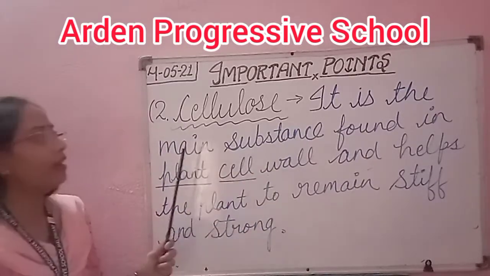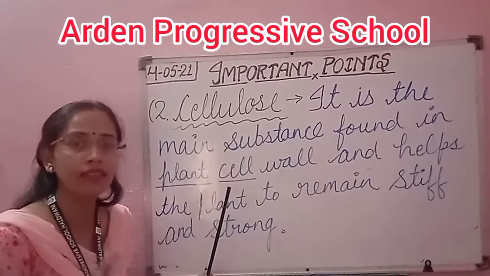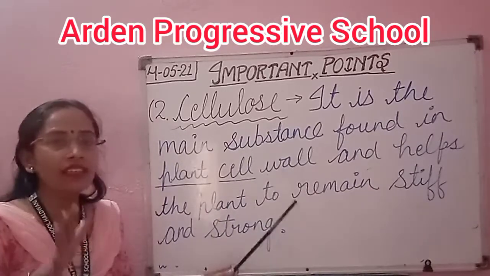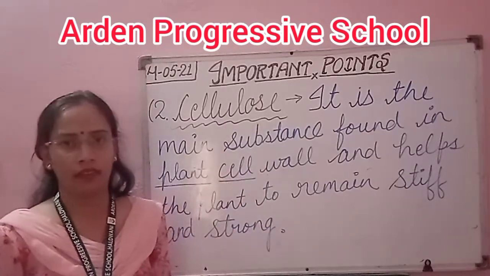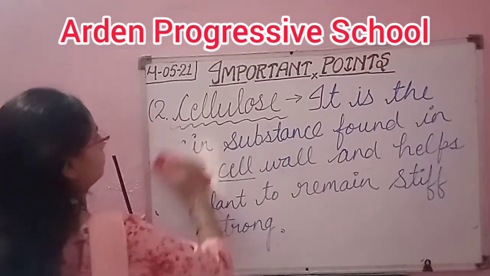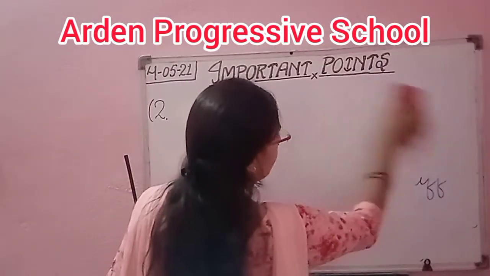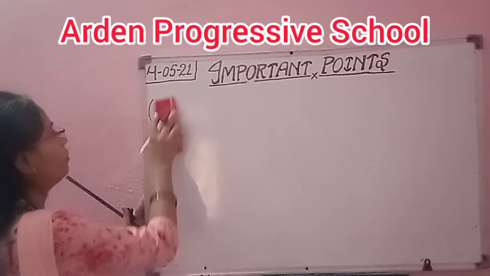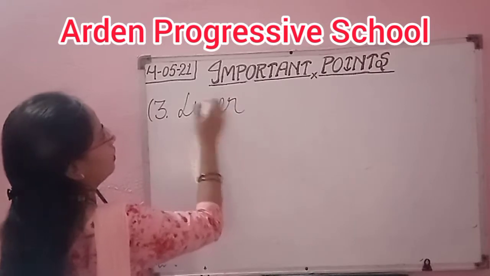Cellulose is a main substance found in the plant cell wall. It is present in the plant cell wall. Now it helps the plant to remain stiff and strong. It means it provides the support to the plant. Okay. Next important topic is liver. Third one is liver.